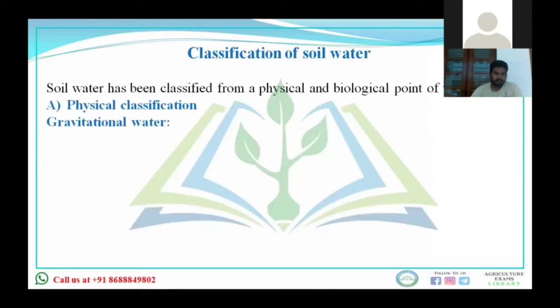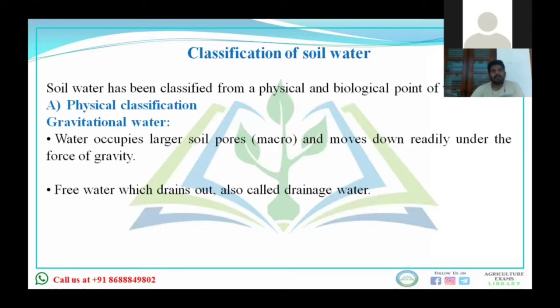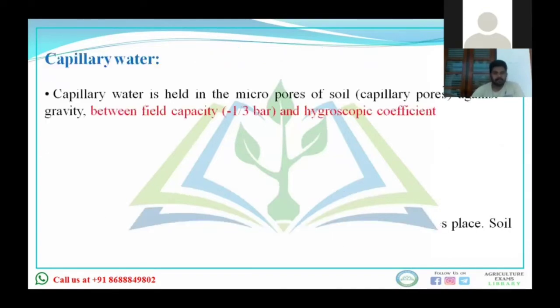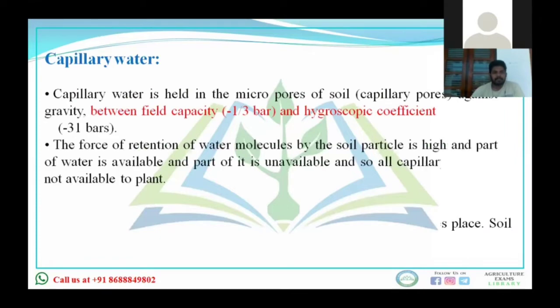After that, we have studied the gravitational water. Means in physical classification, we have studied regarding the gravitational water and the factors that are governing gravitational water, right? Yes, sir. I think we have to start from these sections. Yes. Okay. Then see, what is capillary water?